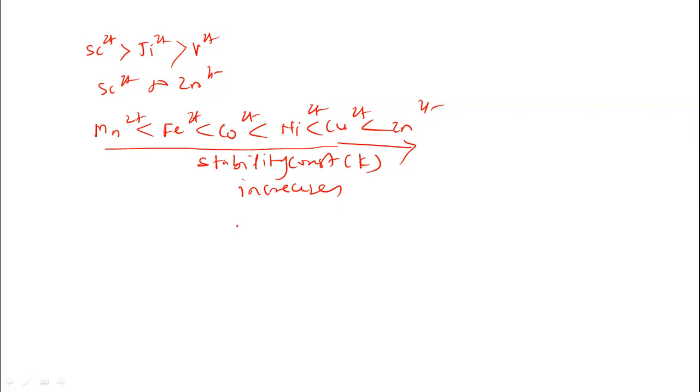But actually, on the basis of the crystal field effect, this usual order of the stability will vary.